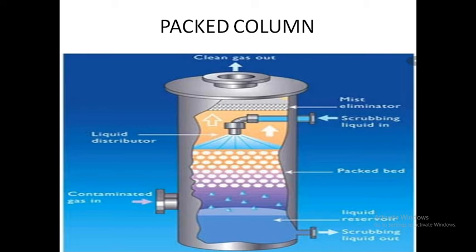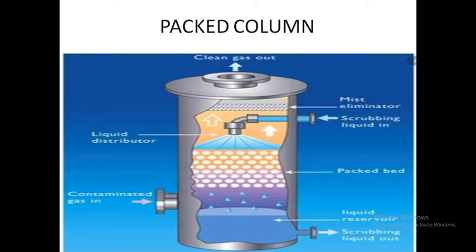The liquid is introduced at the top of the packing by spray or weirs, and it flows downward over the packing material. Are you clear or not? Okay, scrubbing liquid inlet. So the exhaust stream moves up through the packing. It is forced to make many winding changes in direction.